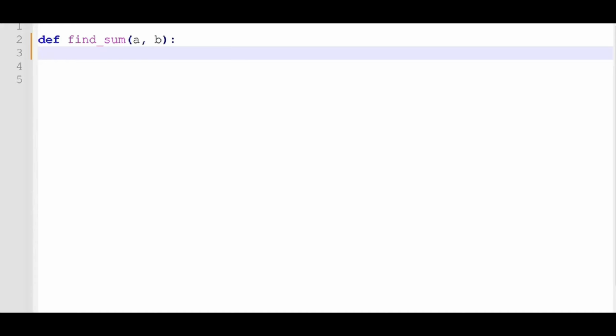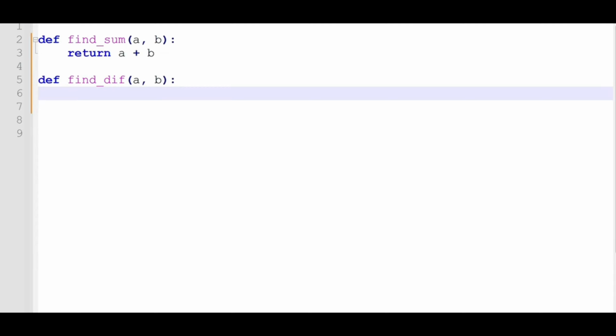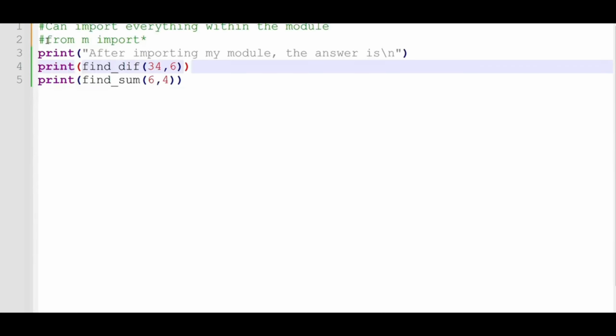We're going to look at how you can create your own module and import it. Like in this case, I create two functions, one to calculate the sum and another function to calculate the difference. And then I want to import these. I've saved these files as m.py. I can create another file where I can call these functions. So this is the file I've created. In this case, I want to import everything from my module.